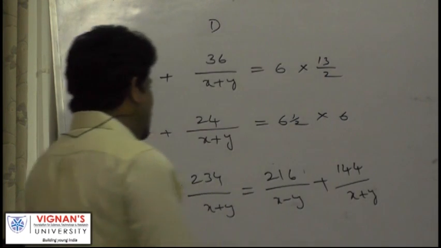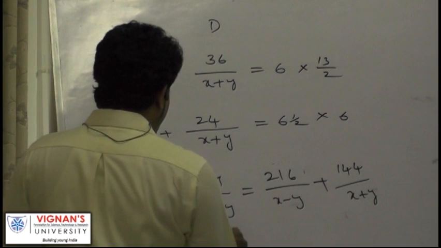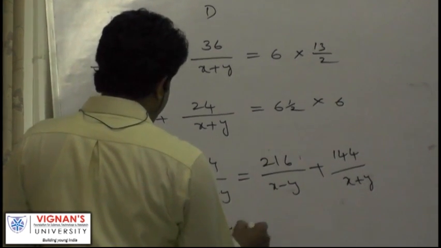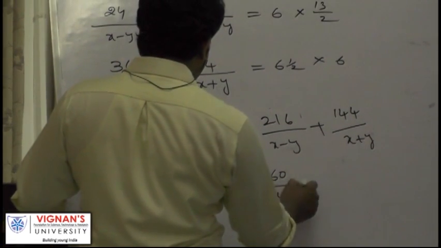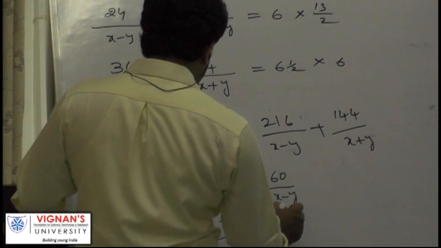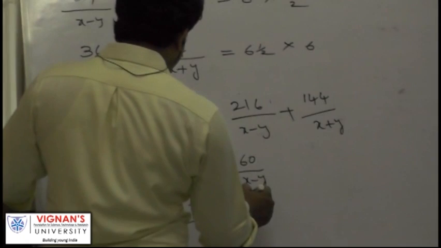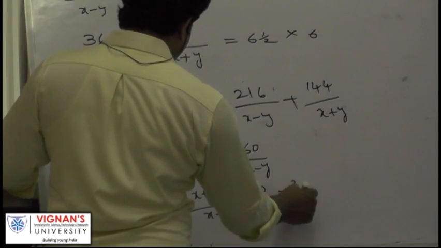What is the difference between 234 and 144? 90. Similarly, what is the difference between 156 and 216? 60. So 90 by x plus y is equal to 60 by x minus y, or x plus y by x minus y equal to 90 by 60, or 3/2.